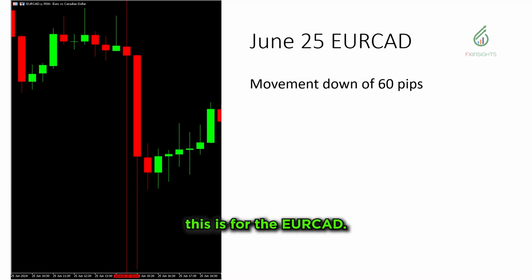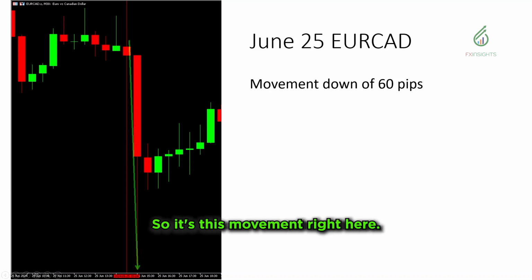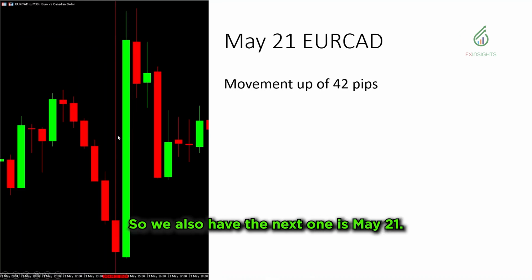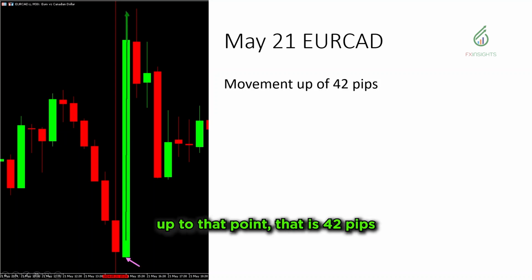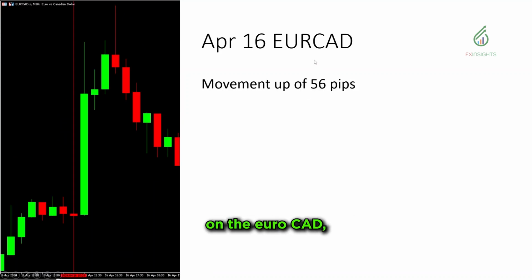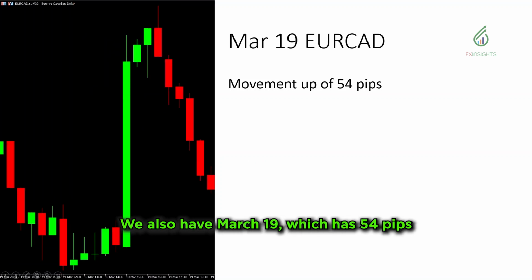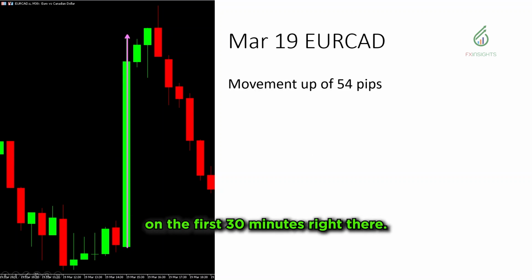At least this is for the Euro CAD. So when news came out, it did drop down by 60 pips. So it's this movement right here. The next one is May 21. So it's this green bar right here. From this point up to that point, that is 42 pips movement. This is April 16 on the Euro CAD, which is a movement of 56 pips in the first 30 minutes right there. We also have March 19, which is 54 pips on the first 30 minutes right there.